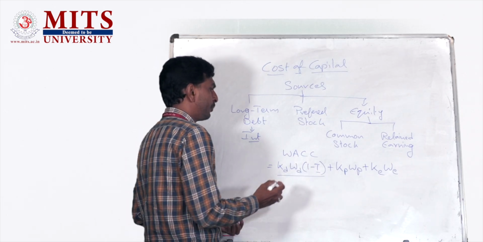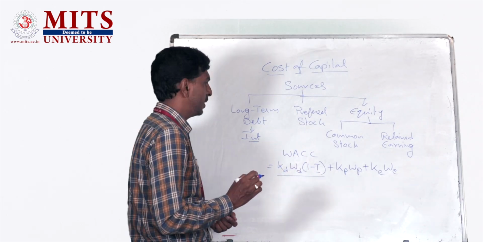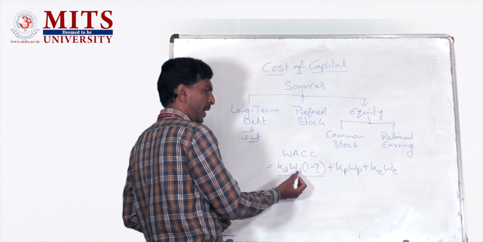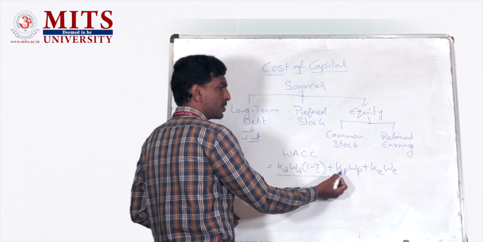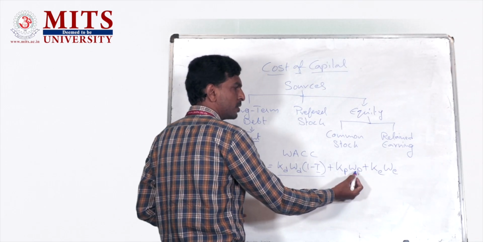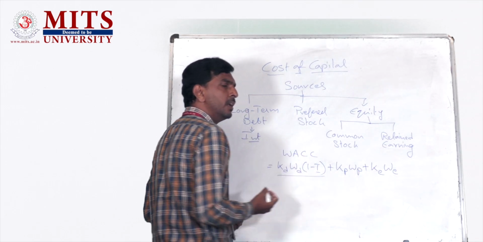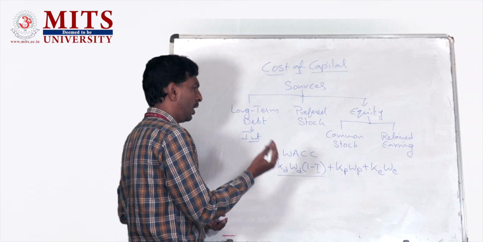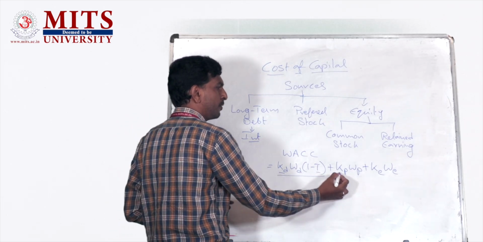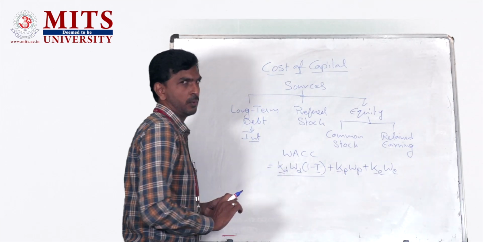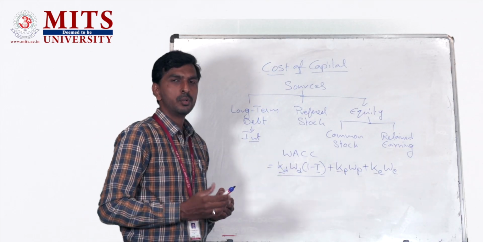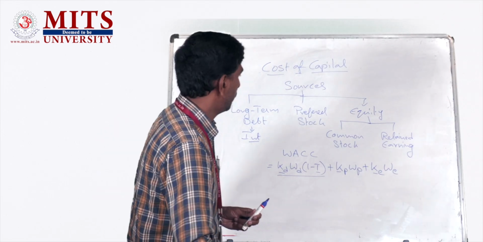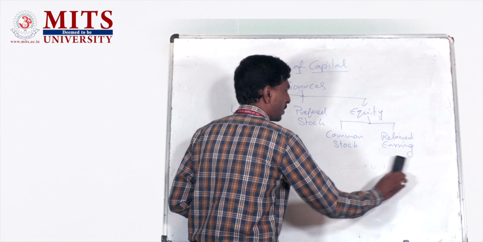So to calculate the weighted average cost of capital, we require 7 pieces of information. One is cost of debt, weight of debt, corporate tax, cost of preferred stock, weight of preferred stock, cost of equity, and weight of equity. Now, in this session, our focus will be on how the cost of debt, cost of preferred stock, and cost of equity are calculated, and what methods are followed to calculate the cost of each source of capital. Moving on with the first component, that is cost of debt.